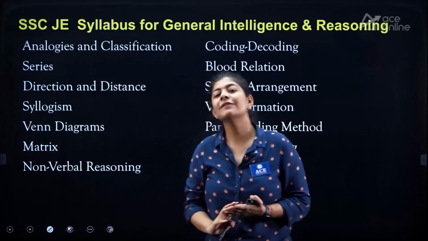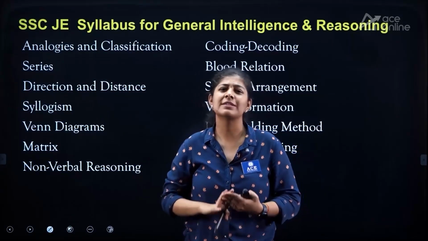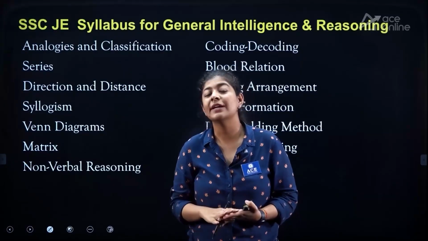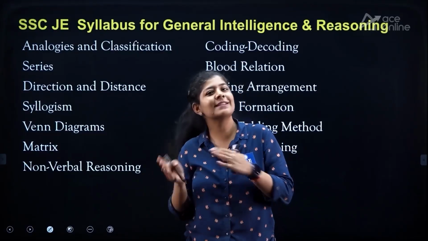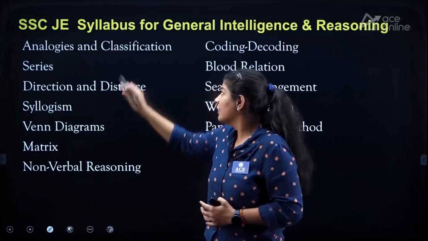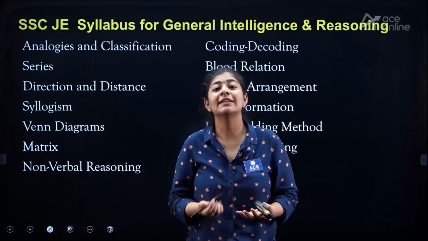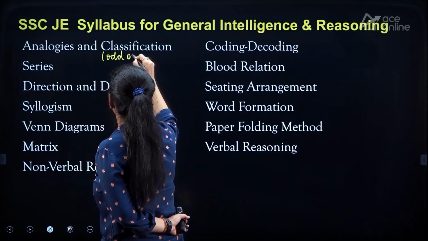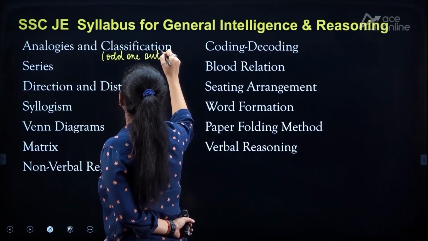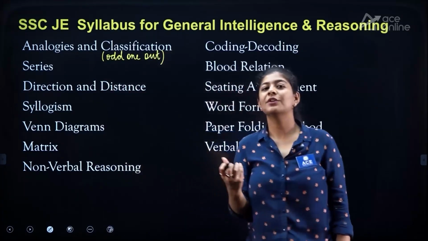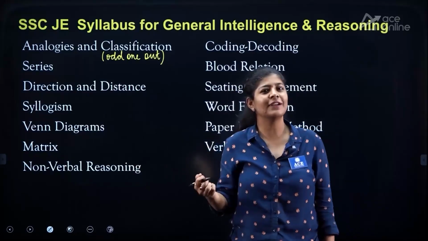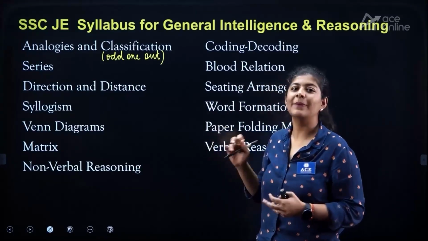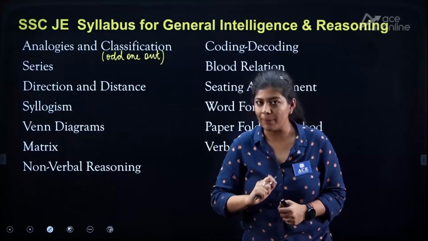In analogy, there is a certain pattern or logic given between the entities. First we need to identify it and replicate the same thing with the asked one. Classification is also known as odd one out. Here, instead of focusing on the different one, we need to focus on group formation. I am not going into depth here, but just getting the gist of the topics.